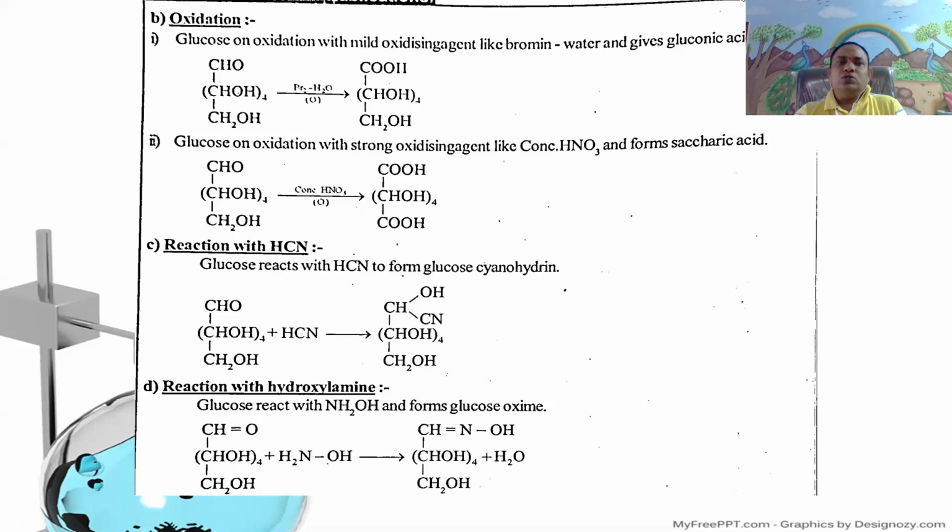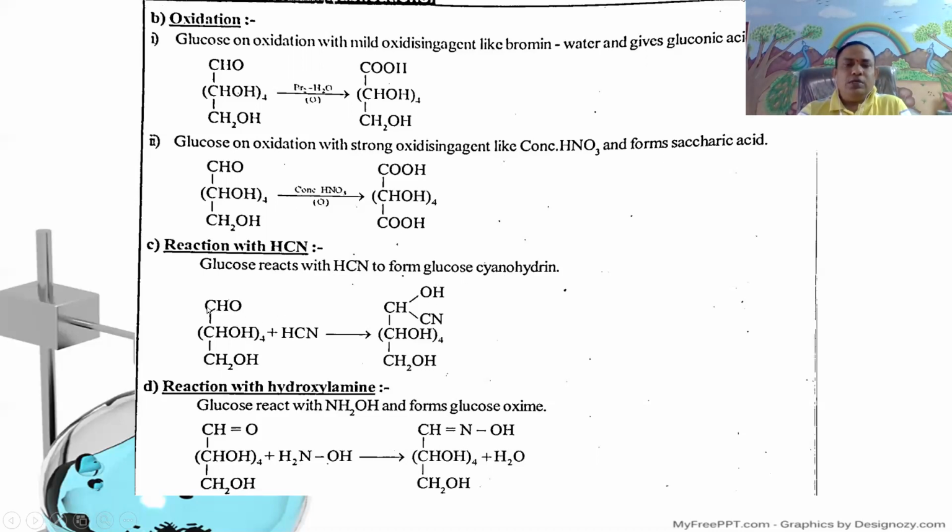In the glucose, due to the presence of the aldehyde functional group, glucose reacts with hydrogen cyanide to undergo nucleophilic addition to give cyanohydrin. That is, glucose reacts with hydrogen cyanide to form glucose cyanohydrin.